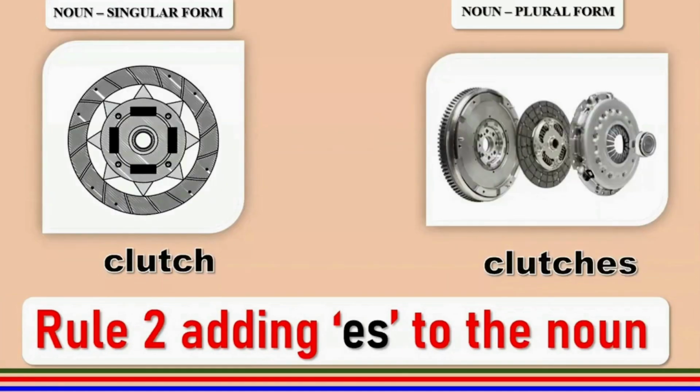Clutch. You would have seen this in the vehicles. So you have one clutch and you have many clutches. Rule number 2, word ending with CH adds ES to it to get the plural.